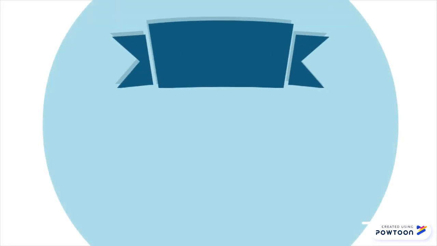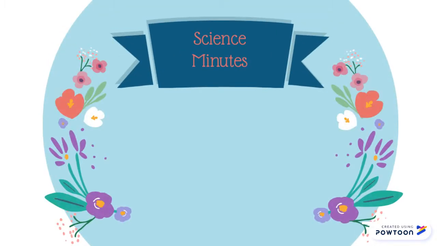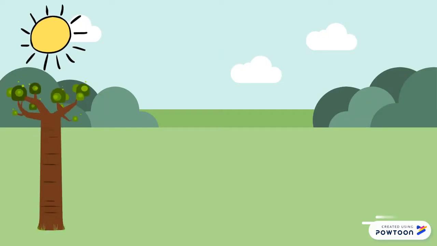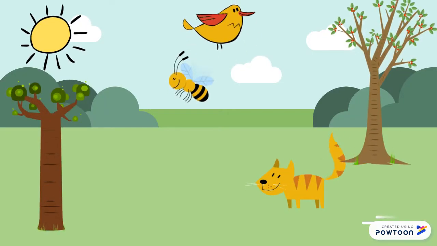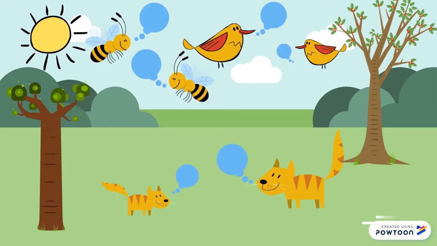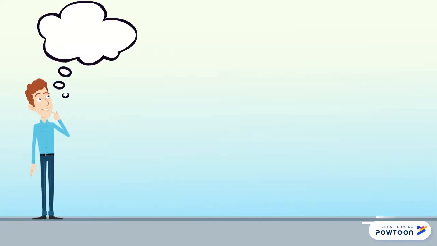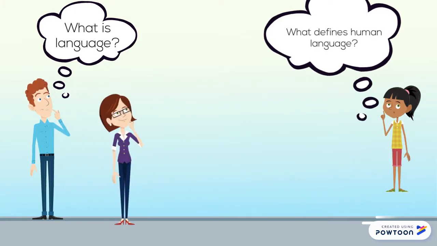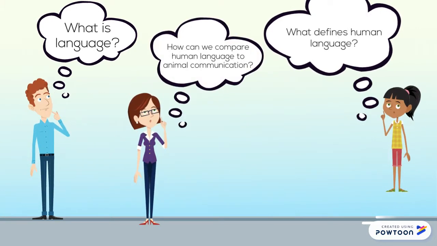Today in Science Minutes, we are going to be talking about human language and animal communication. It is clear that animals have developed means of communication, which include sounds and gestures. But does this mean that animals use language? But first, what is language? What defines human language? And how can we compare human language to animal communication?